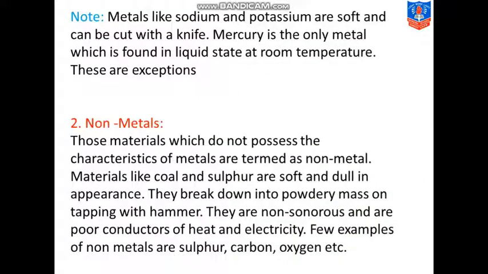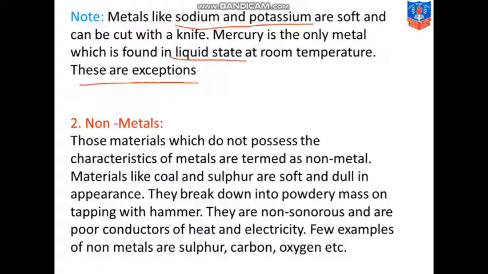Students, there are some exceptions, like metals such as sodium and potassium, which are soft and can be cut with a knife. The metals we have seen so far are very hard, but there are some exceptions. Sodium and potassium especially are those metals which are very soft, but they are metals and they can be cut with the help of a knife. And mercury is the only metal which is found in liquid state at room temperature. It is a metal which is not hard. It is again the metal which is found in liquid state at a normal room temperature. So these are the exceptions.